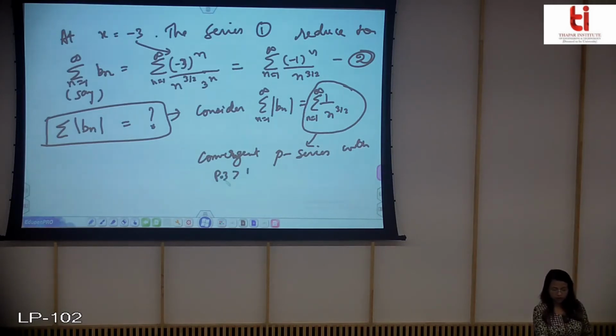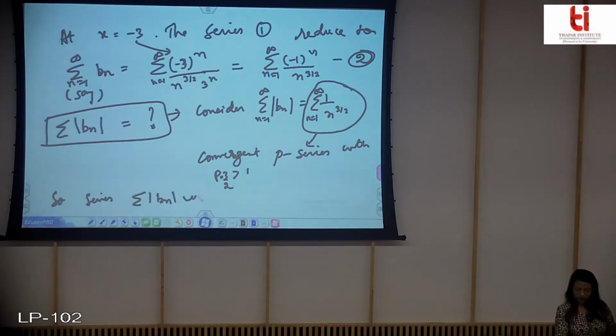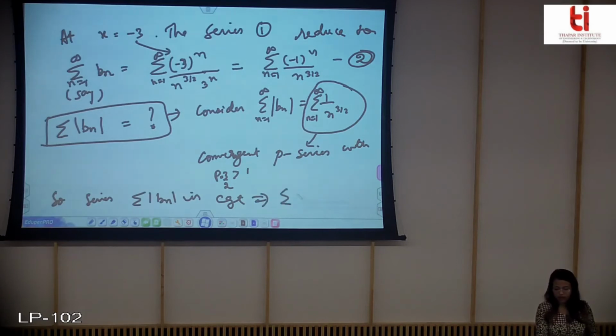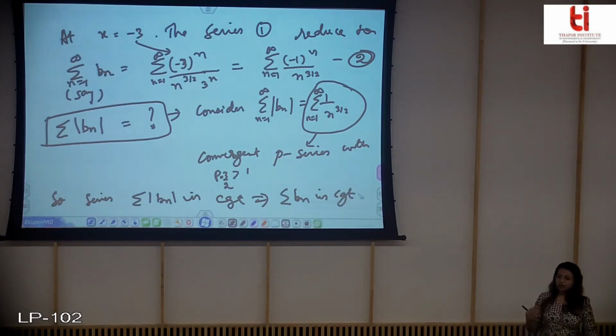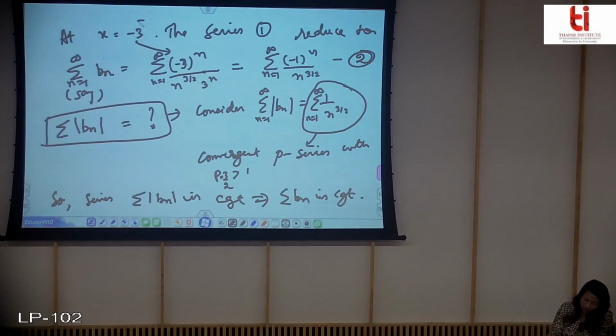P is equal to 3/2, which is greater than 1, so it is convergent. Now this is convergent implies that this is convergent. You have already proved that if the mod is convergent, our original series also converges. So now what you have seen is that at this point the power series converges absolutely.